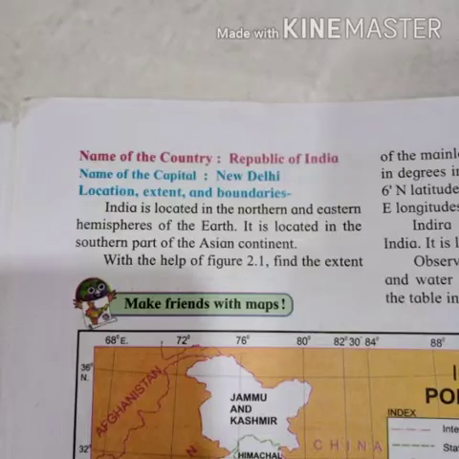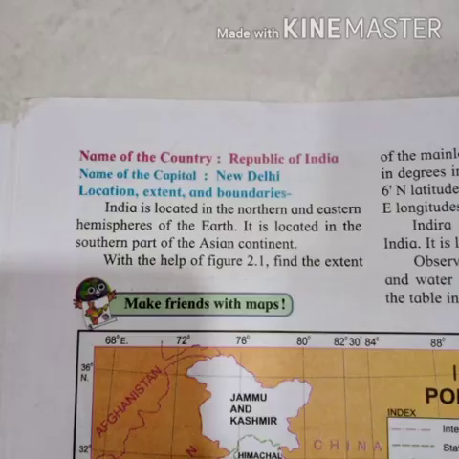On the next page, name of the country, Republic of India. Name of the capital, New Delhi. Location, extent and boundaries. Here is given the location of India.